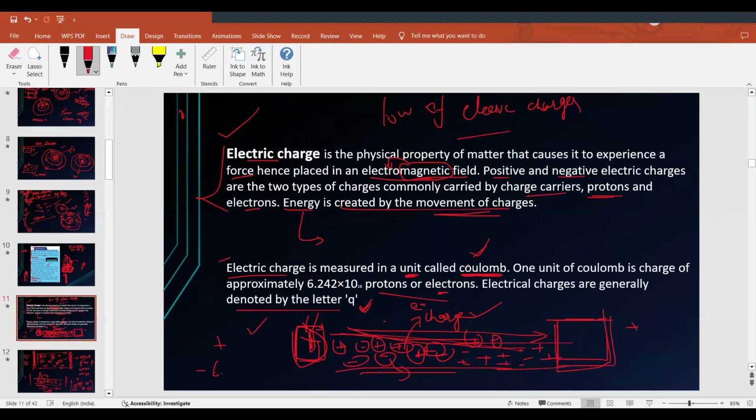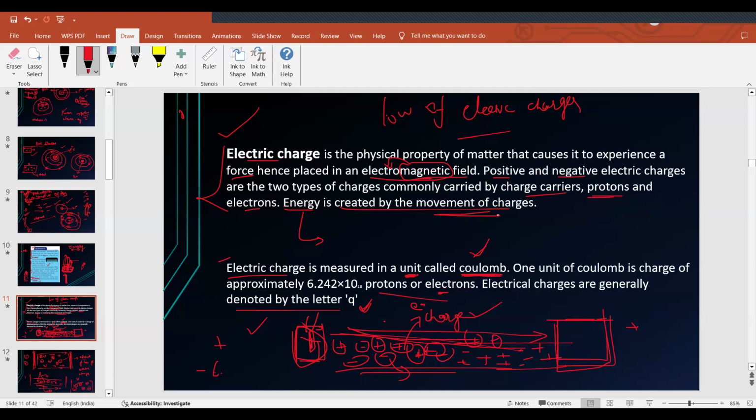This paragraph is very important again. Electric charge is measured in a unit called coulomb. You have a unit for everything. What is the unit for measuring distance? Meter. What is the unit for measuring weight? Kilogram, grams, milligrams. So like that, what is the unit for measuring electric charge? It's coulomb.